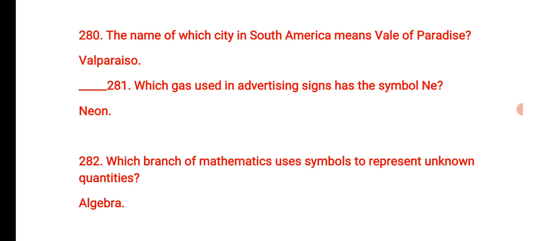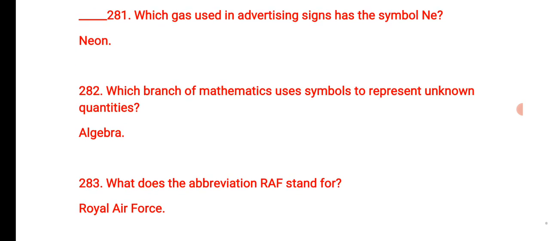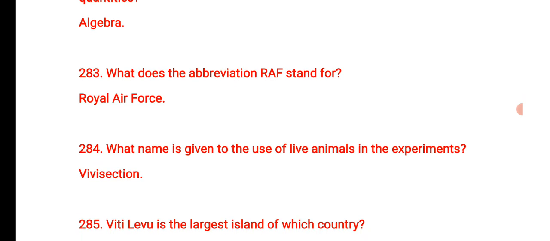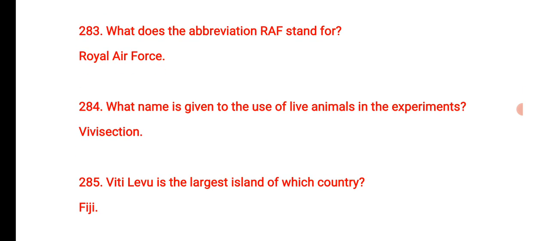The name of which city in South America means Vale of Paradise? That was Valparaiso. Which gas used in advertising signs has the symbol Ne? That is neon. Which branch of mathematics uses symbols to represent unknown quantities? That branch of mathematics is algebra. What does the abbreviation RAF stand for? RAF stands for Royal Air Force.